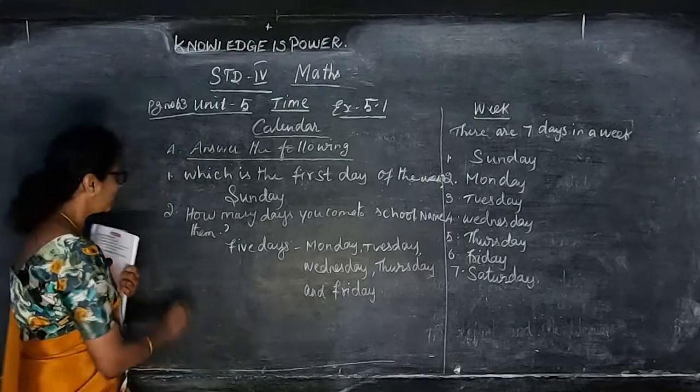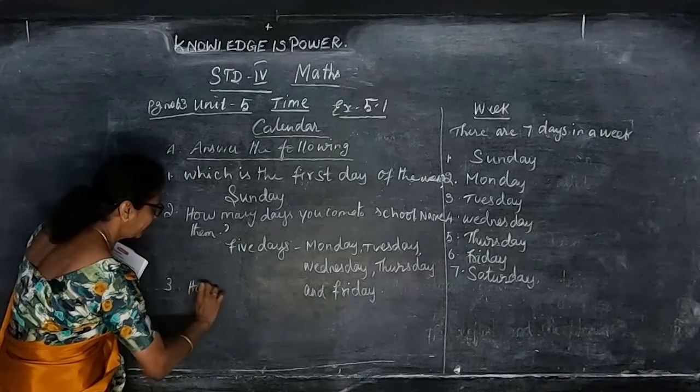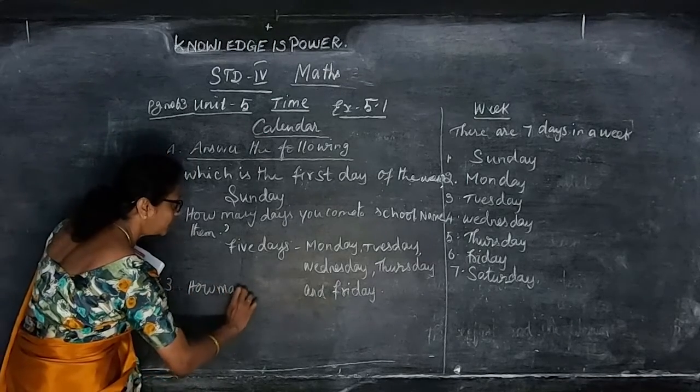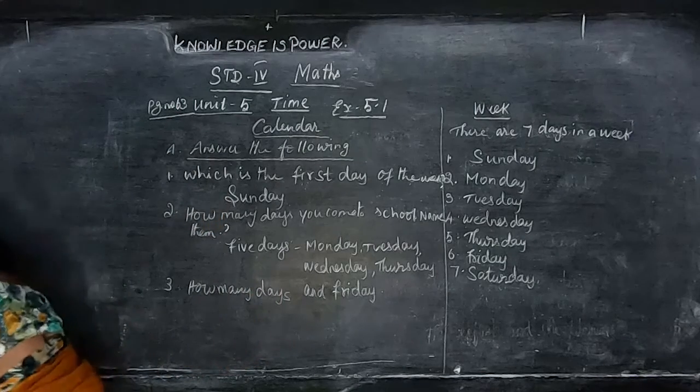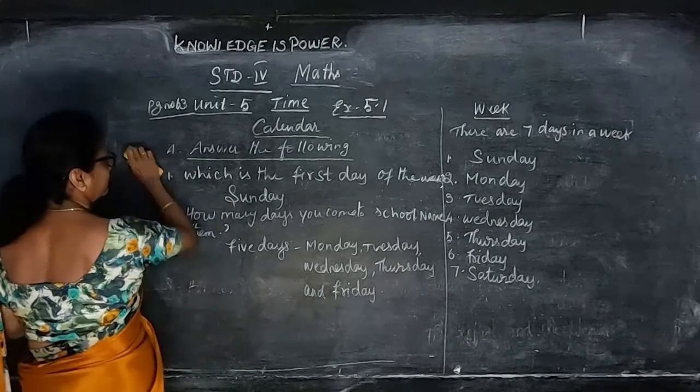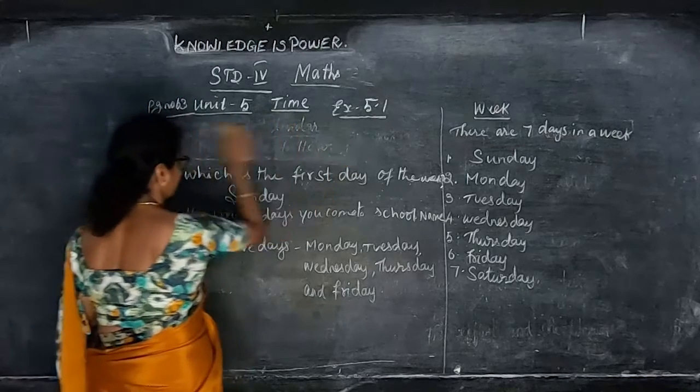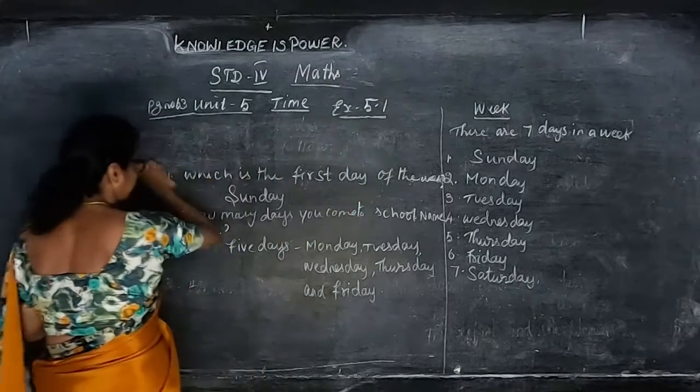How many days are holidays in a week? Only 2 days: Saturday and Sunday. I'll write it at the top. How many days are holidays?